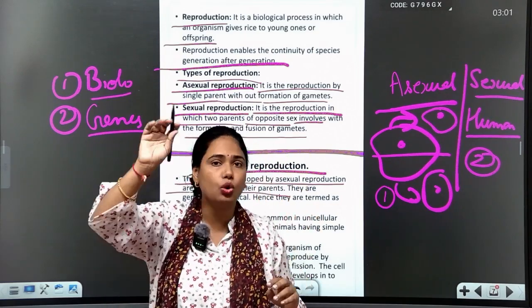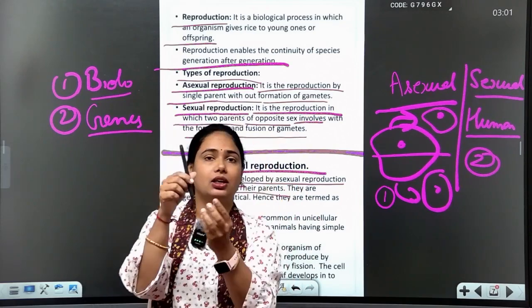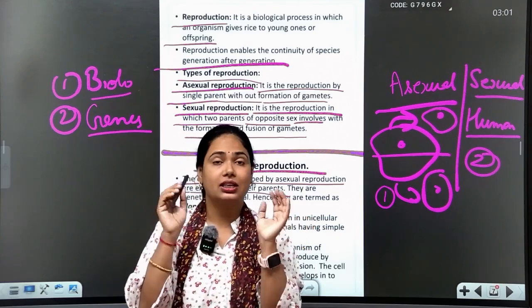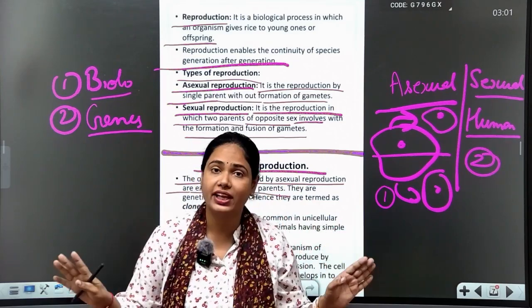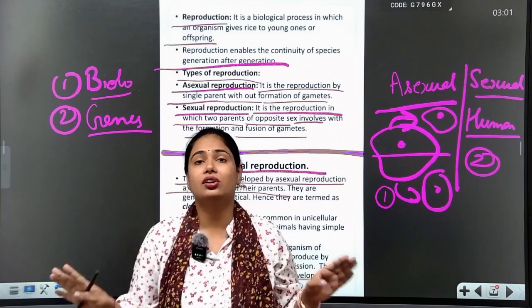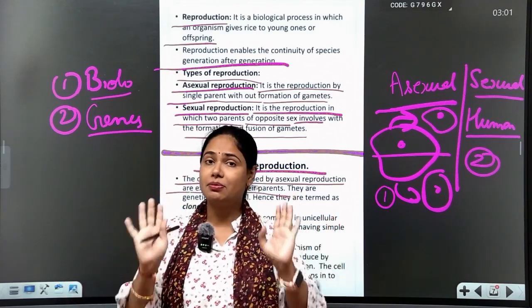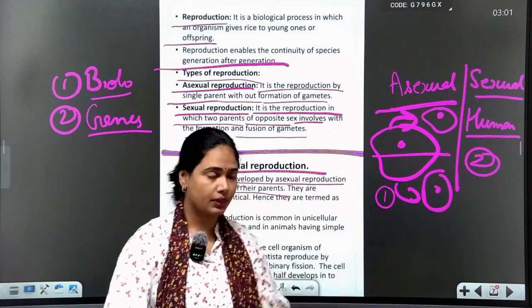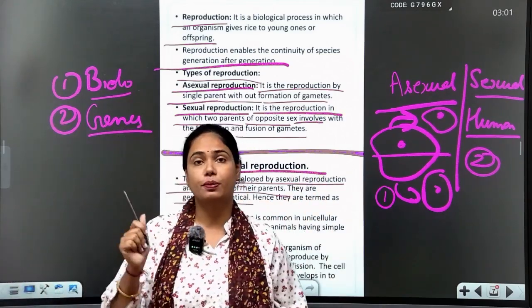There are no two parents, only a single parent's character. Whatever character the parent has, they transfer to their offspring. So there is no variation, no transformation; a clone type of offspring forms. I am saying clone, an exact Xerox copy. Genetically identical offspring form.